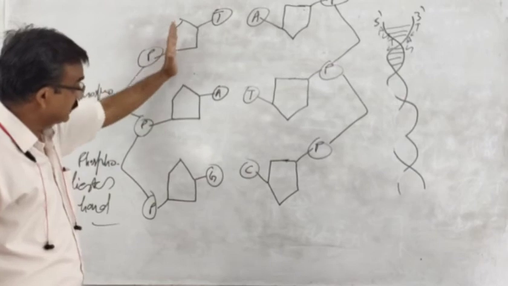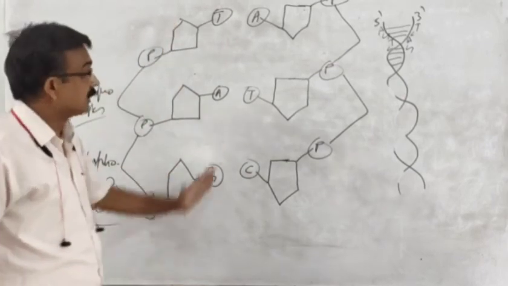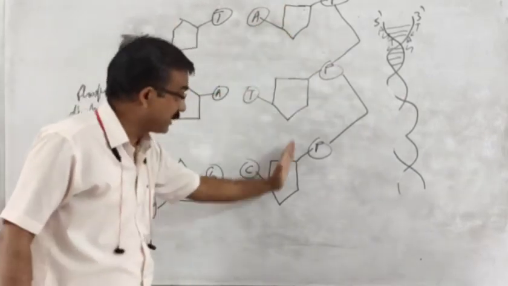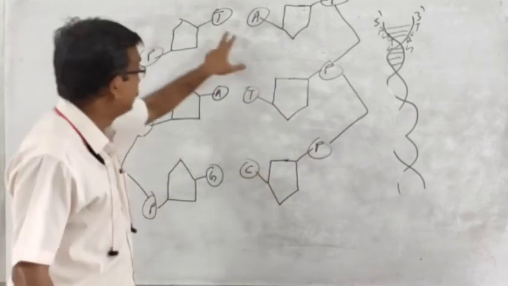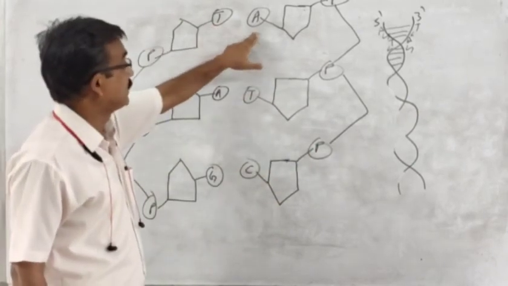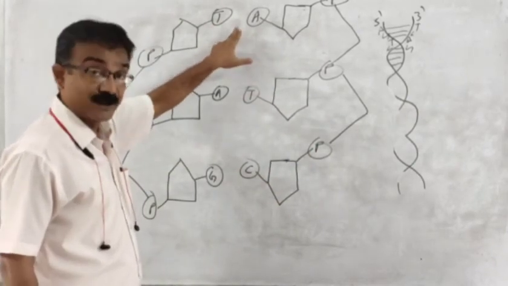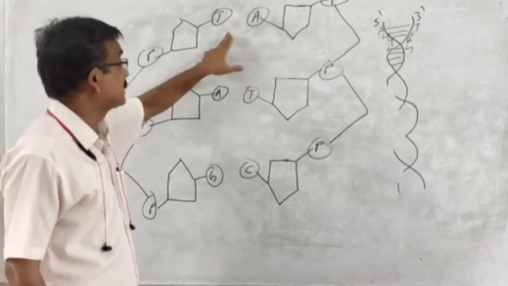In such a way one strand will form, then in such a way another strand will form, and in between you are observing that I have mentioned nitrogenous bases, purine and pyrimidine bases.